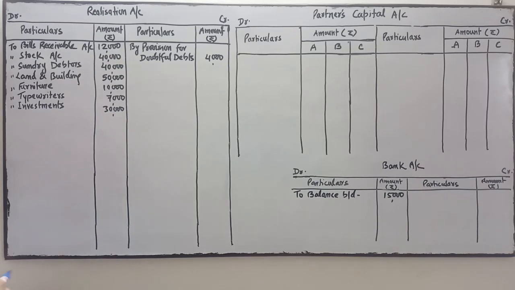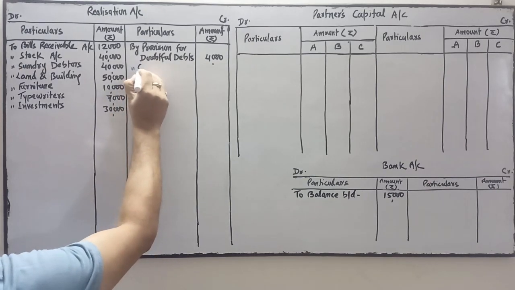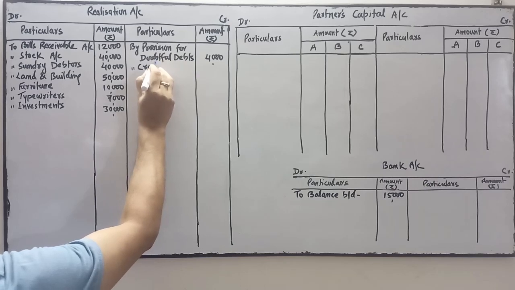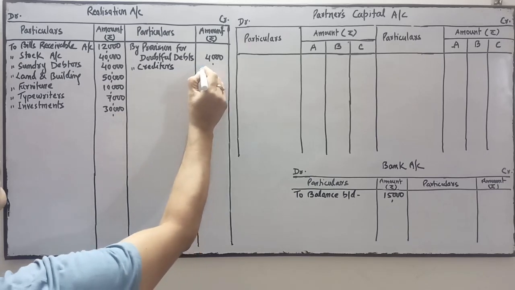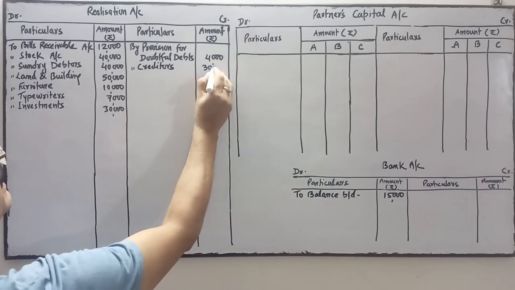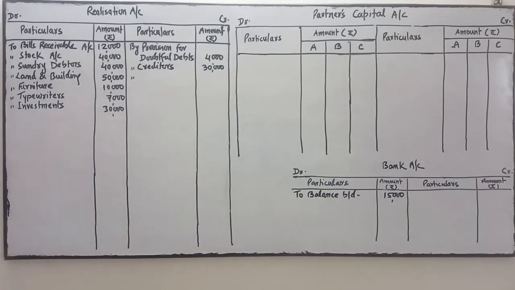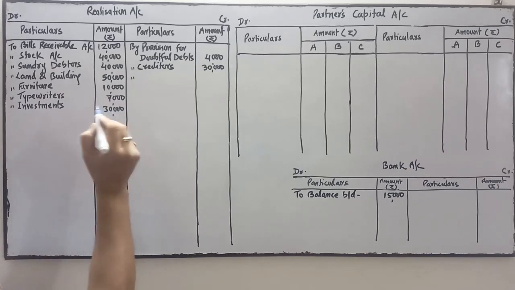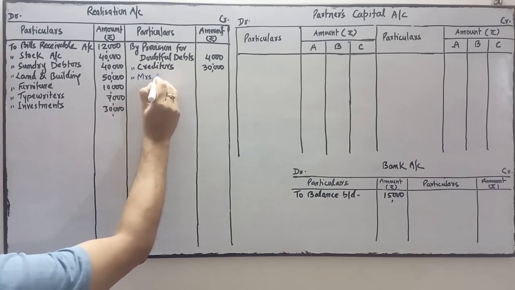So the asset side we have completed. Now come to the liability side. On this side we will write the liabilities. Now we are going to close the ledger of external liabilities. Creditors are 30,000. Then next is Mrs. A's loan.